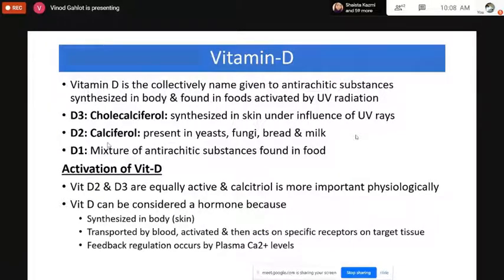So vitamin D can also be considered as a hormone because it is synthesized in the body. It is synthesized in the skin under UV radiation through the rays of the sun. It is also transported in the blood by binding itself with proteins present in the blood, activated, and then acts on the specific receptors on the target tissue. Vitamin D is activated by the kidneys. So it is converted into calcitriol, the active form of vitamin D, and then it acts on the target receptors.